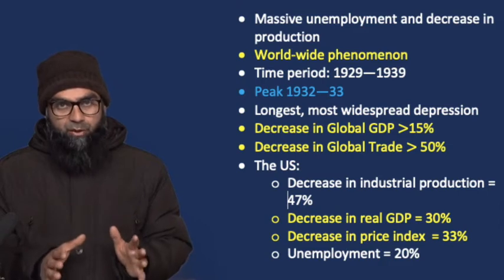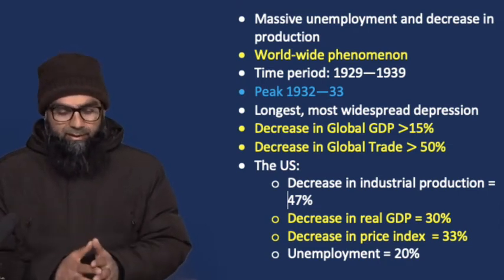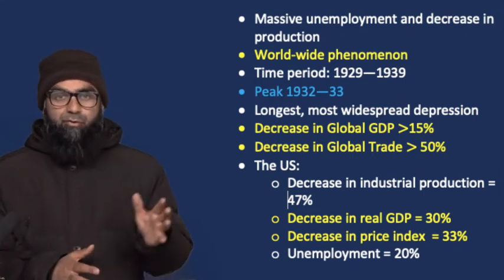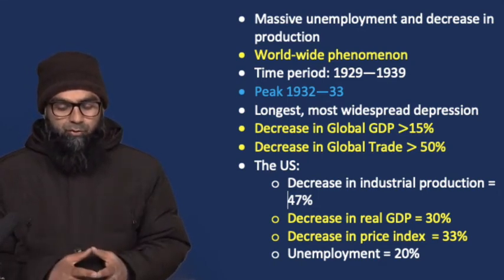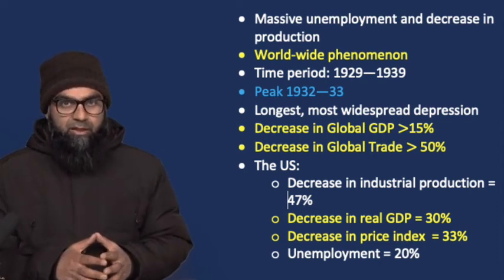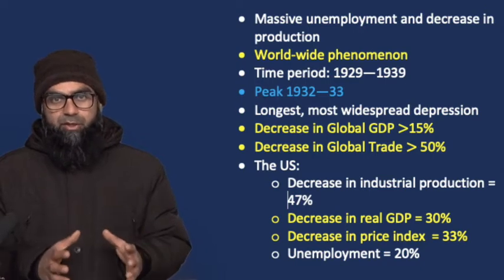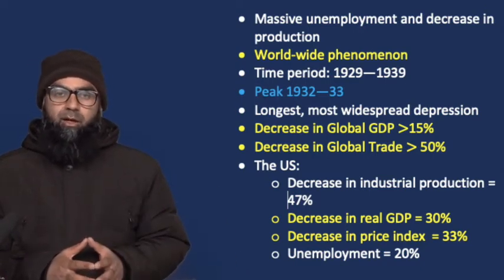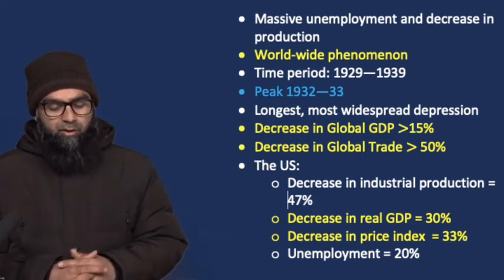Every country was affected by the Great Depression of 1929, and the global GDP was reduced by more than 15%, and world trade was reduced by more than 50%. You can imagine from these statistics how severe the Great Depression was in terms of reduction of GDP, reduction of world trade, and increase in unemployment.